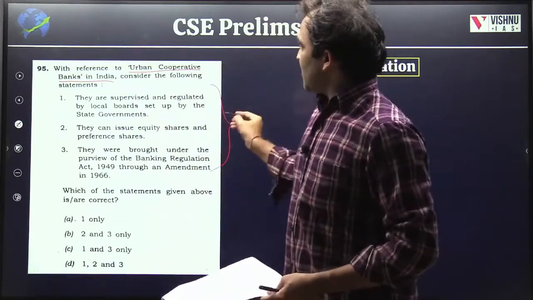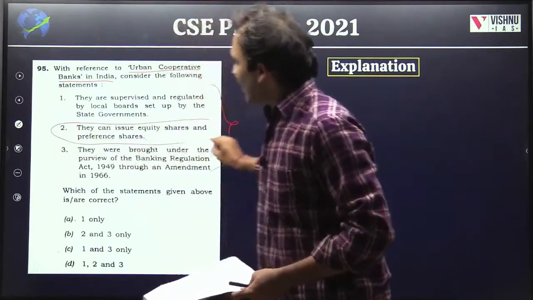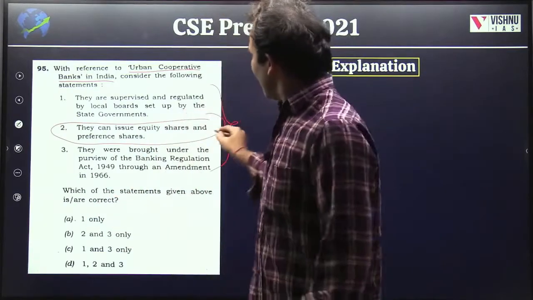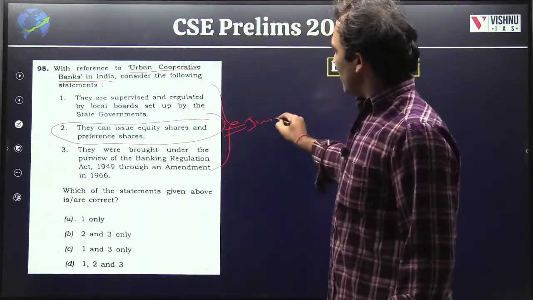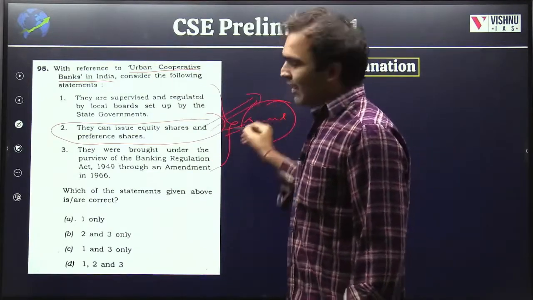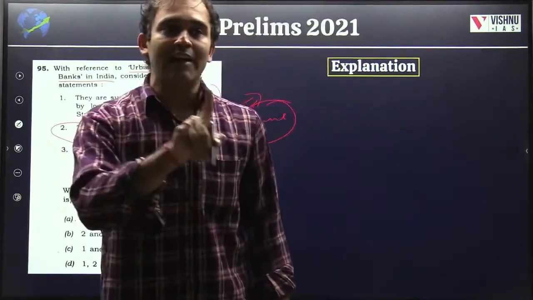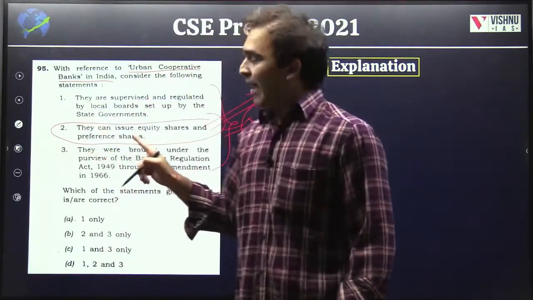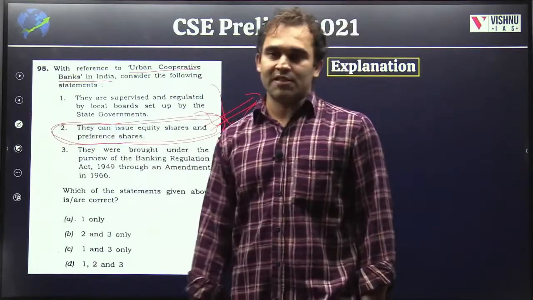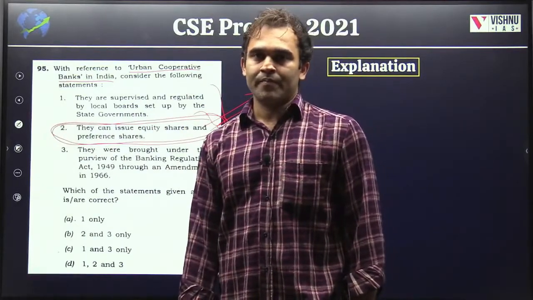Look at the second statement first. They can issue equity shares and preference shares. Yes, they can issue. RBI, around June 2021, came up with guidelines. There were already guidelines, but it updated the guidelines for urban cooperative banks in terms of how they can issue equity shares and preference shares. So it was in the news.